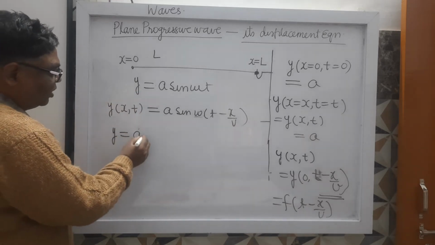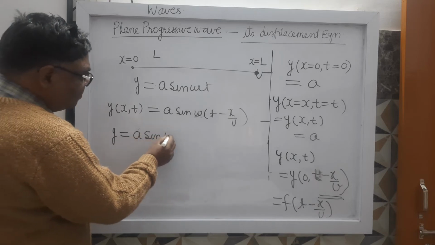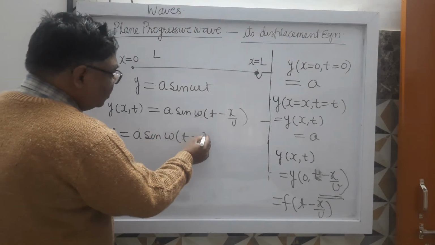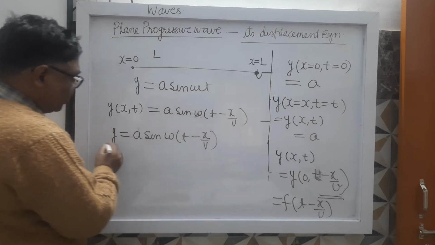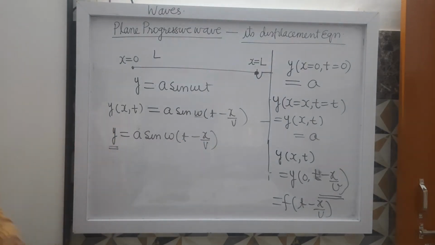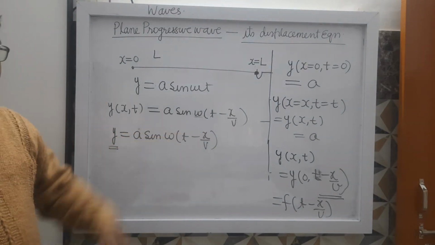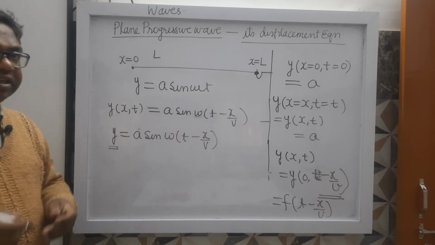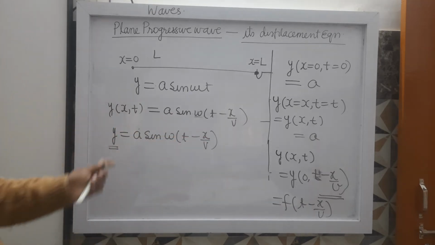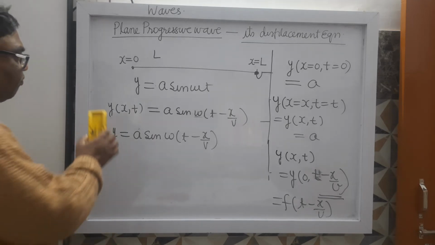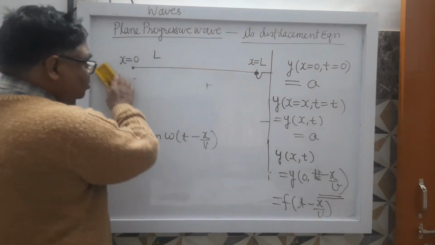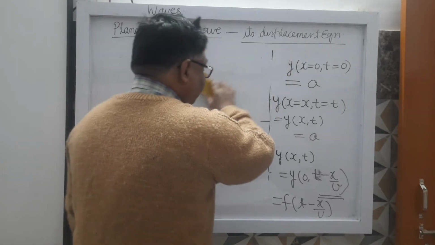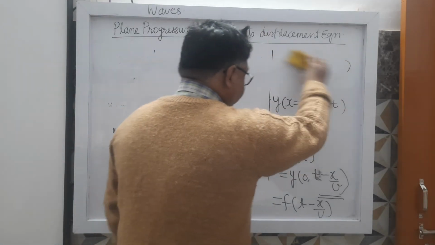Simply we write this. But remember, this is the displacement of the particle which is situated at the position x, at the time t. It's clear. Now we can write this equation in a number of forms. See here, what are the other ways in which it can be written?